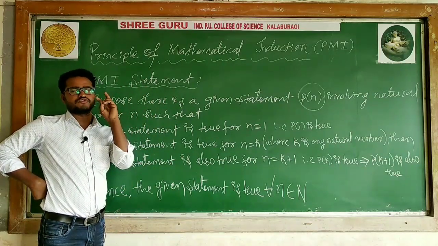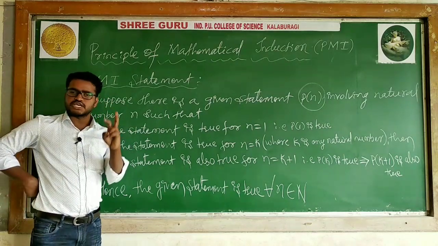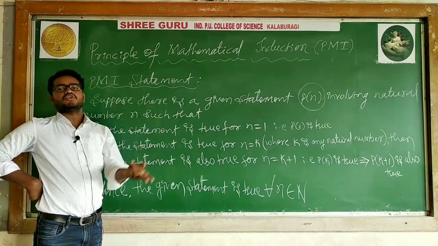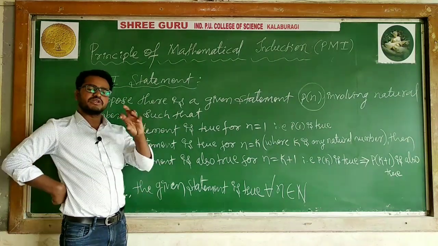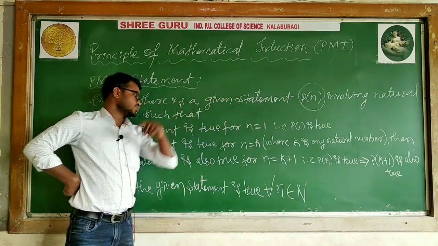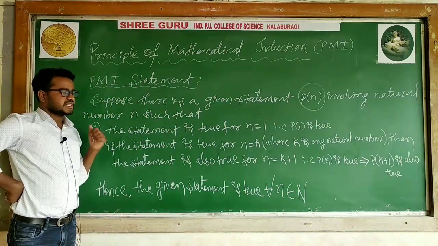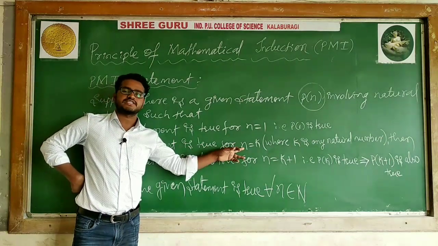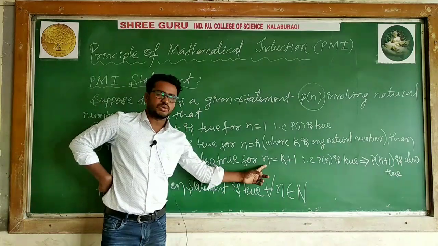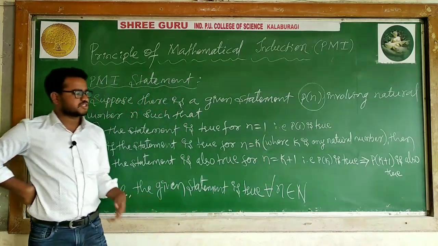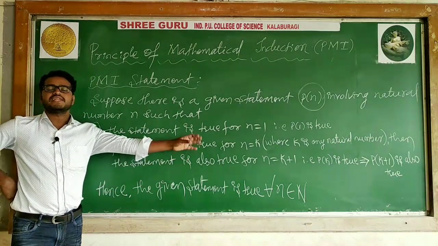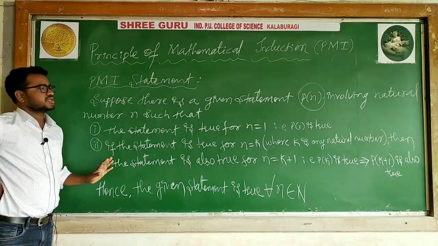I will take a problem. Using the first problem, you have to follow its procedure, or also you can say the algorithm of the problem. Using that first problem, we will follow consecutive problems. Means we will follow the same procedure for every problem. When n is equal to 1 is true, I will go for step 2. In step 2, I will prove n is equal to k. If it is true for n is equal to k, I will go for another step, put n is equal to k plus 1. In the third step, if it is true for n is equal to k plus 1, then I will say the given statement is true for all natural numbers. This is the procedure. So you have to copy this.